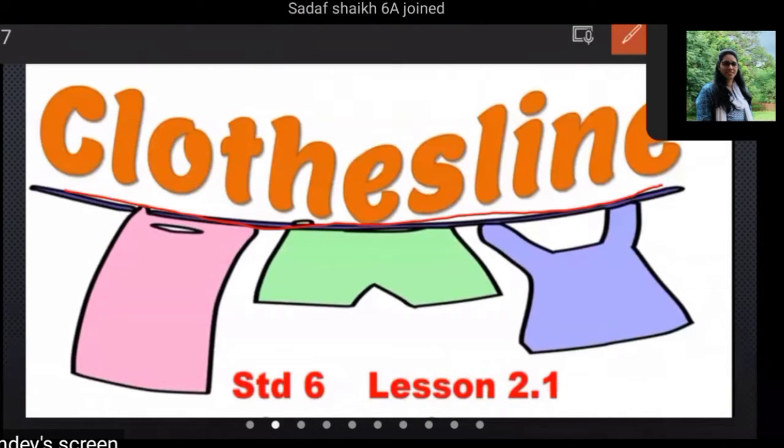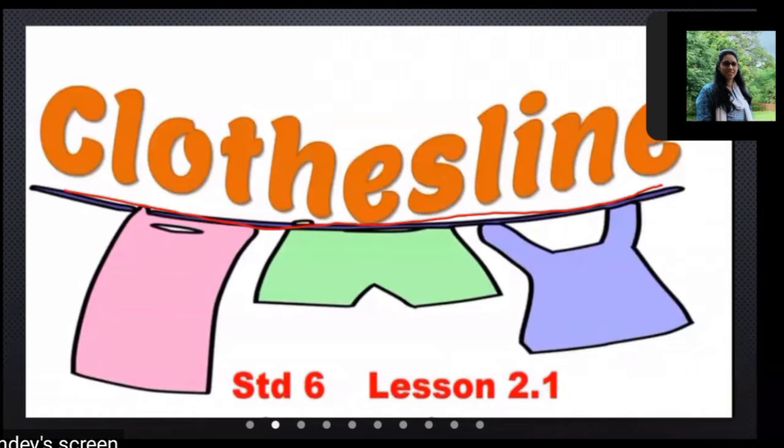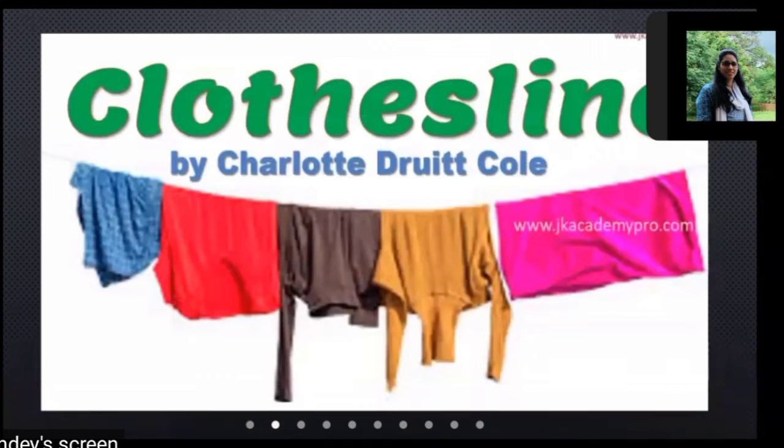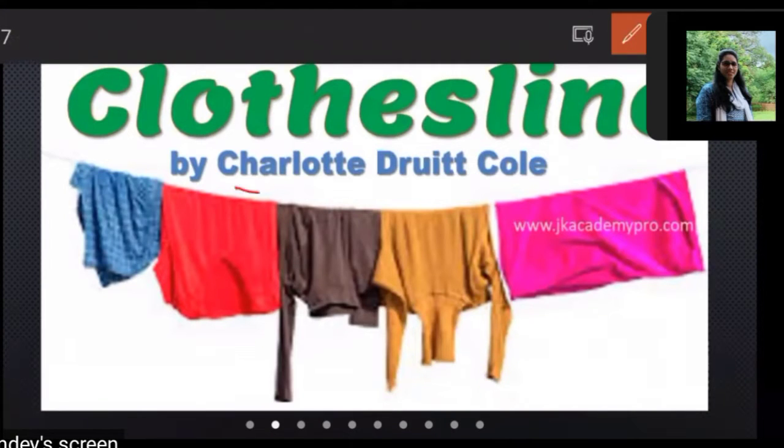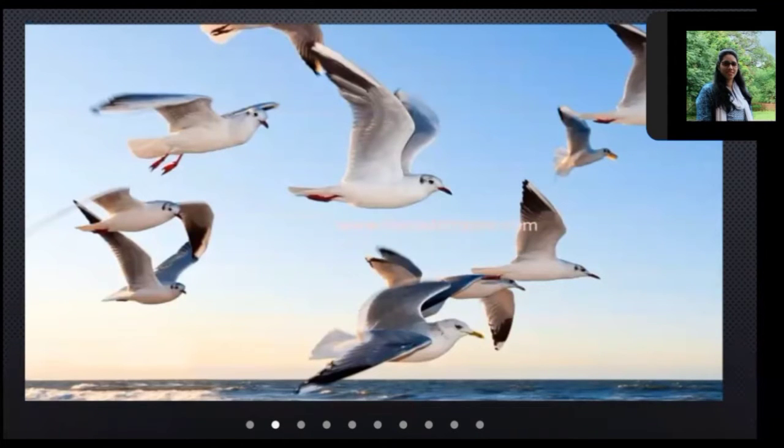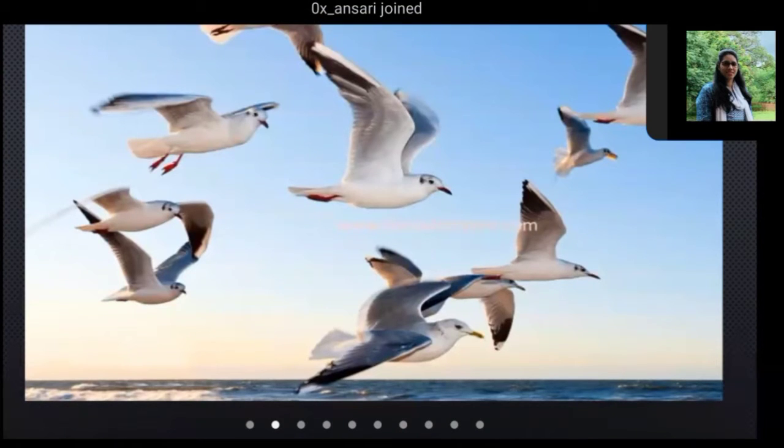Regarding this clothes line, we are going to learn a poem. Now what is the poet's name? Poetess, she is a female, so we call her poetess. So the poetess's name is Charlotte Brute Cole. You should remember the poetess's name. So this poem is written by the poetess Charlotte Brute Cole. Understood? Clothes line.